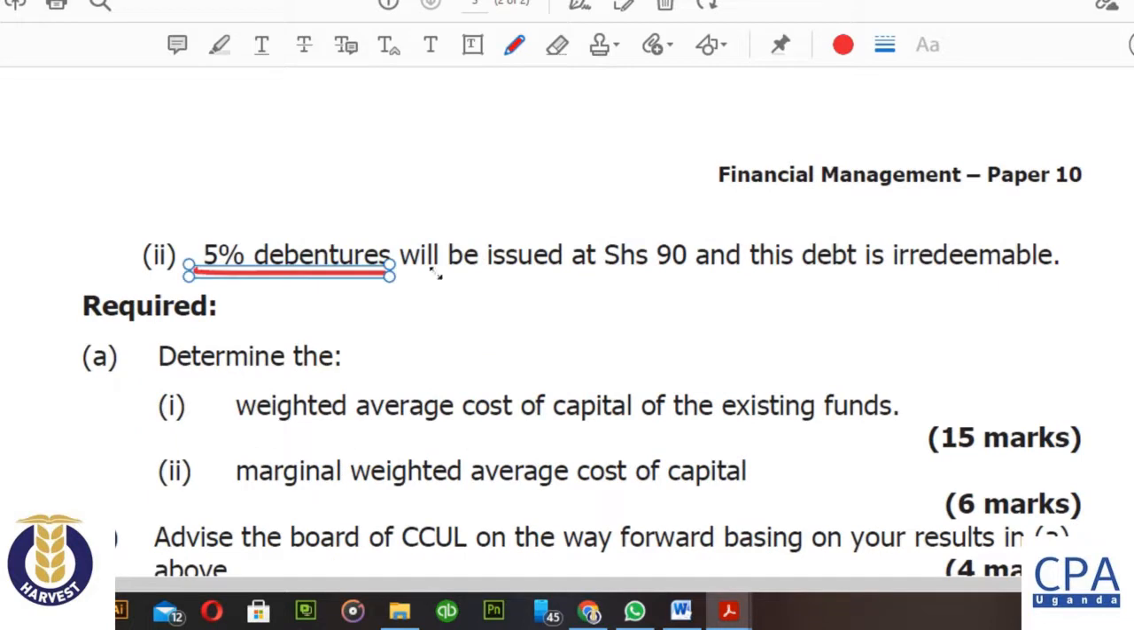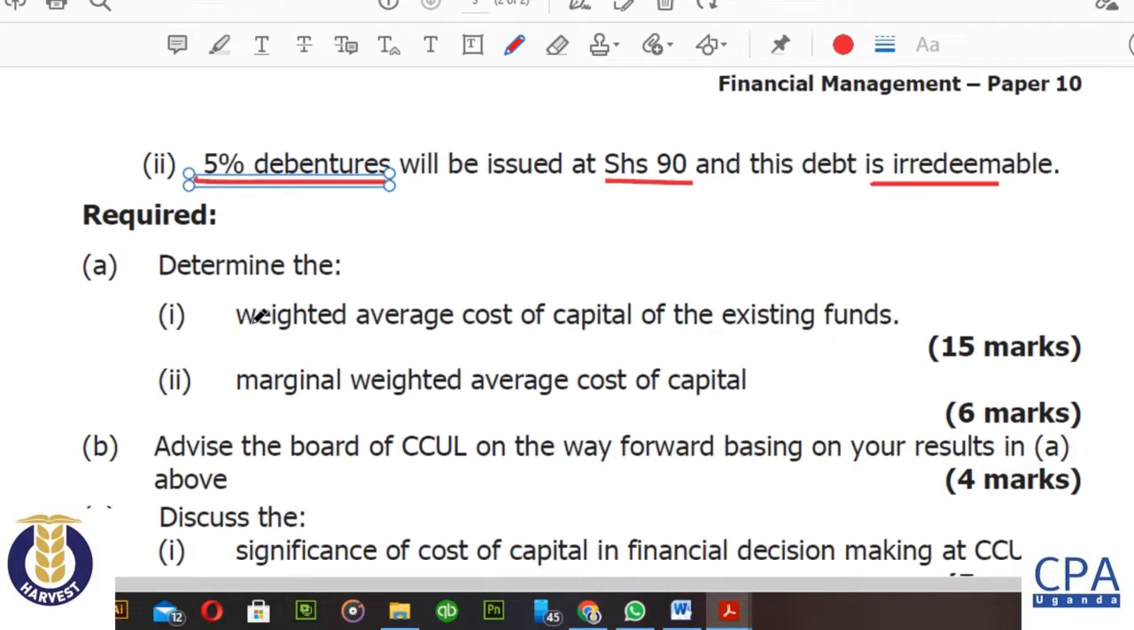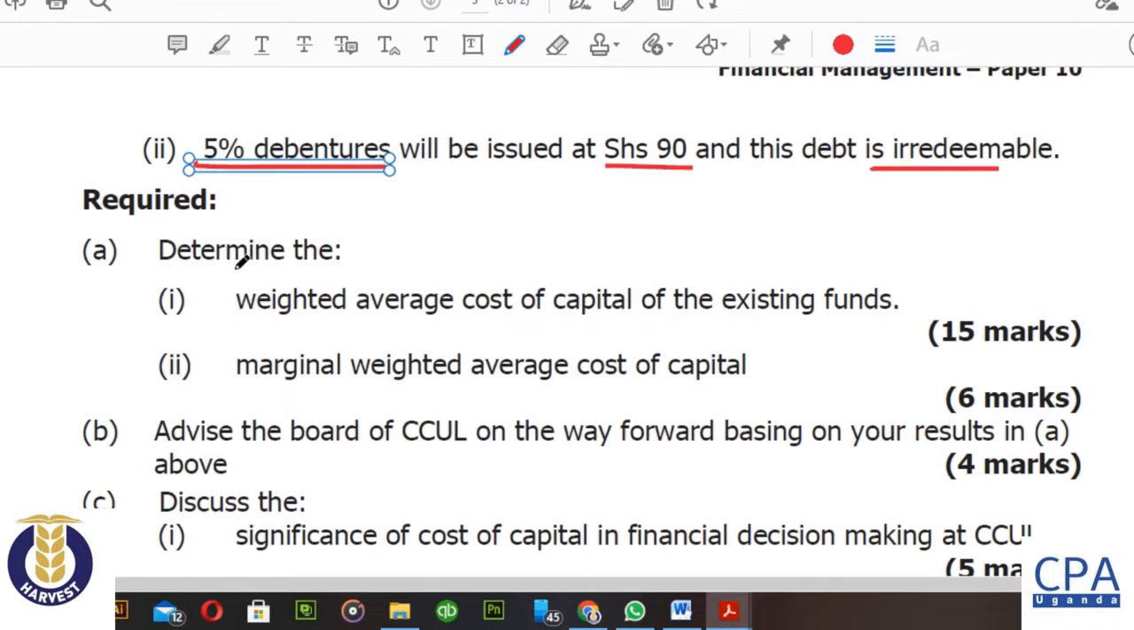The 5% new debentures will be issued at a price of 90, and this debt is irredeemable. So the gist of our discussion is around here on part A, where we are required in Roman 1 to determine the weighted average cost of capital of the existing funds. We shall begin by determining the WACC and then proceed to calculate the marginal cost of capital. So this first lecture video is covering Roman 1, the weighted average cost of capital. Then you'll have to go to the next lecture video, which calculates the marginal weighted average cost of capital.